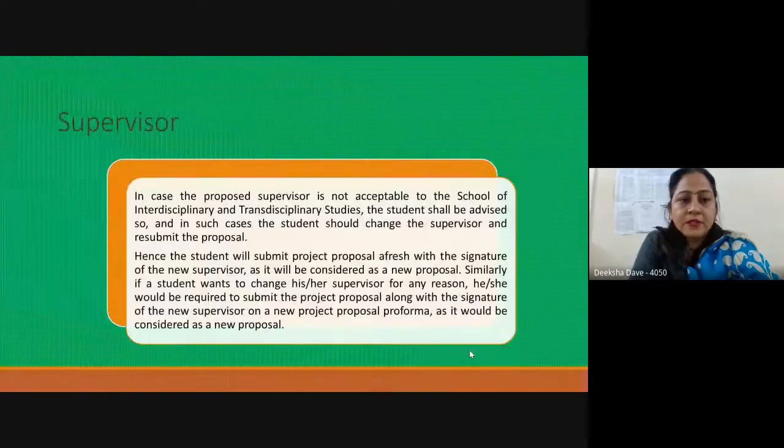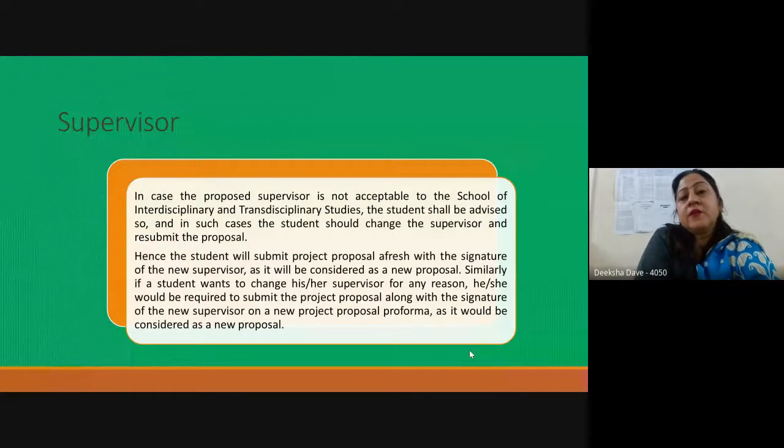It also happens that at school level we do not consider the project supervisor whom you have selected and want to work under. In that case, the student will be advised.